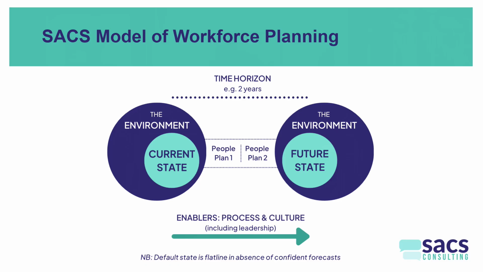Those are all enablers, and they help you to achieve your workforce plan. So workforce planning overall is an integrated process of working out where you are now, where you're going to need to be in the future, and building a plan to get there, ensuring along the way that you've got the enablers necessary to empower you to build and buy the workforce of the future. And the cycle becomes a rolling reforecast of, let's say, 2 to 3 years. We find that organisations build these skills, and as they undertake workforce planning on a cyclical basis, they increase their skills in workforce planning.